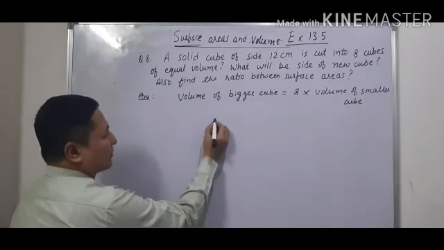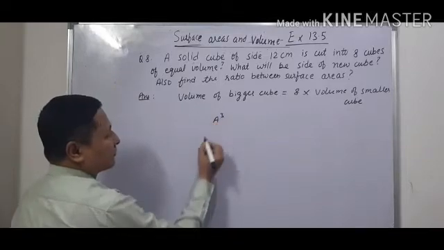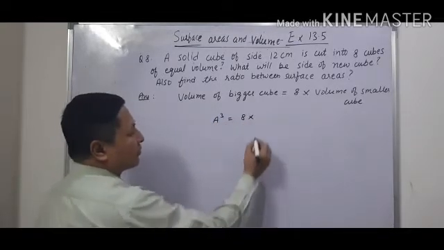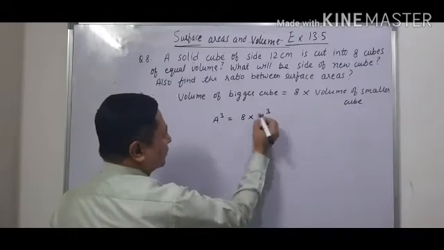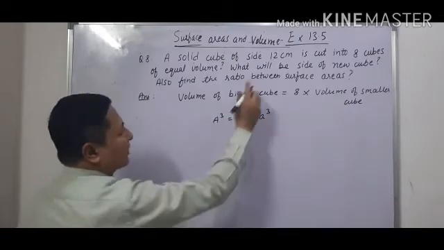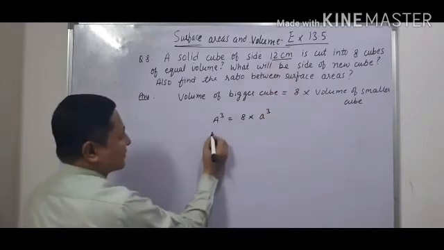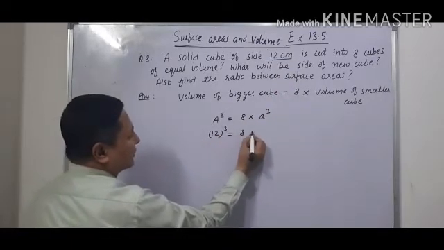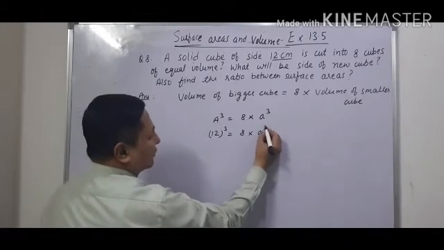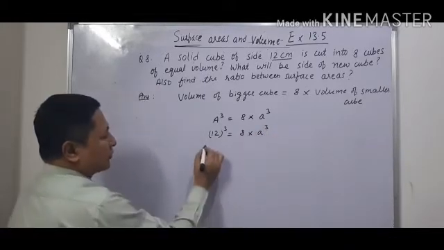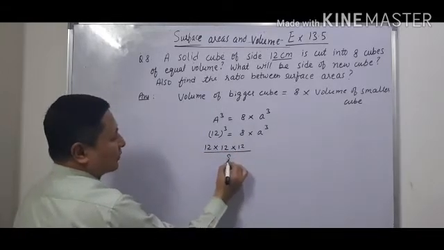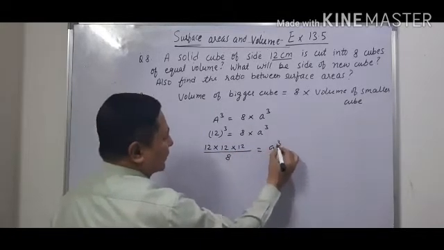So the volume of the bigger cube is A cube, equal to 8 into the volume of the smaller cube, denoted by small a cube. Now it is given the side is 12 centimeter, so 12 cube is equal to 8 into small a cube. 12 cube will be 12 into 12 into 12 upon 8 is equal to a cube.